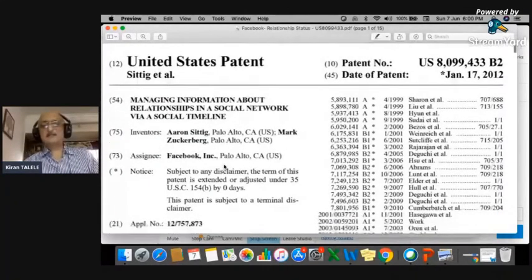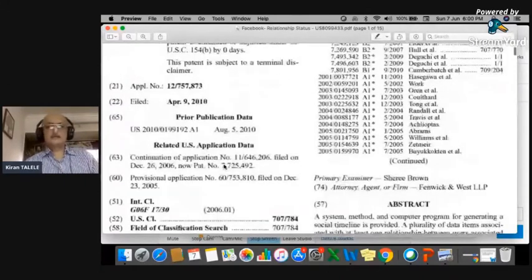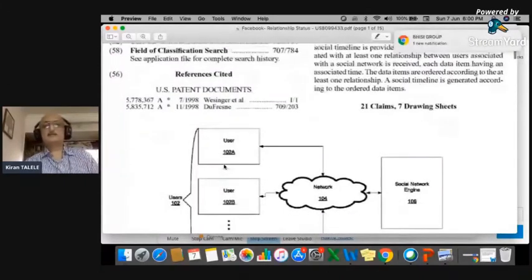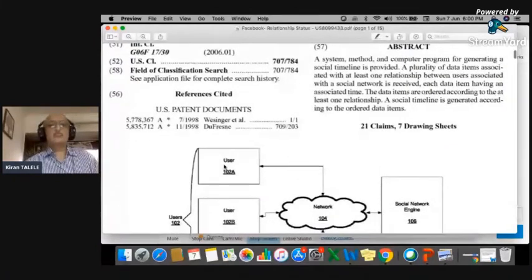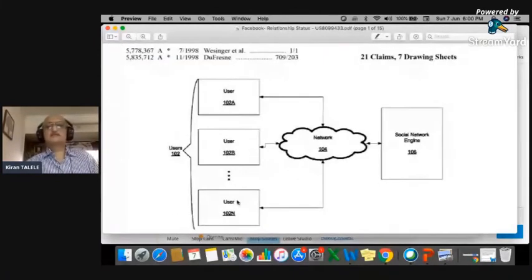Now, this is a completely software approach. A software approach can be patented in USA. In India, we cannot patent it. So we always club a system along with software. So this is the block diagram. There are multiple users. This is a network, internet, and social network engine. And these users can interface over the network to this social network engine.